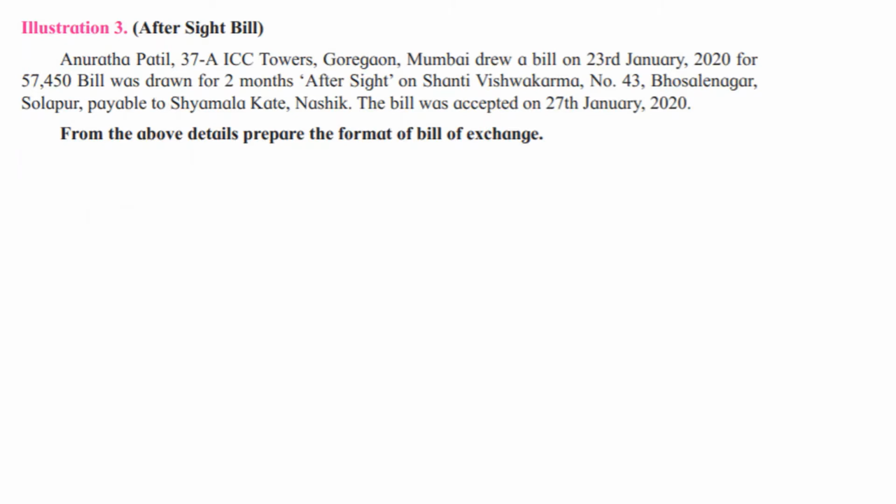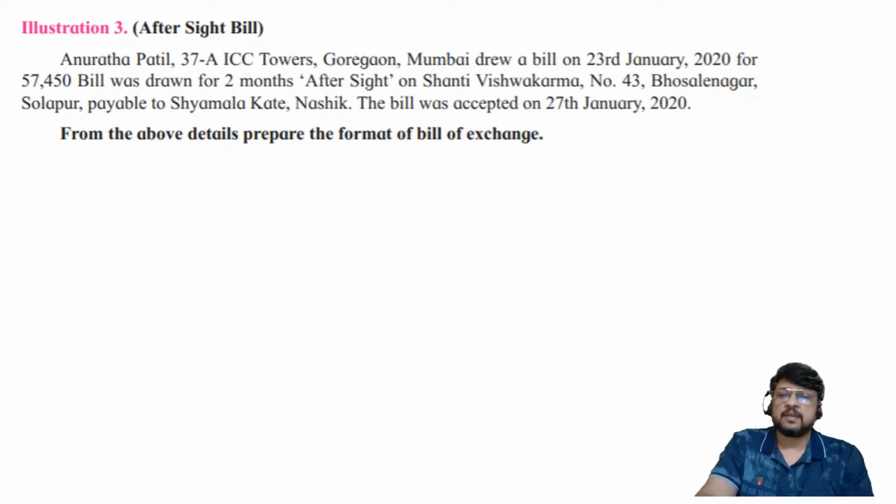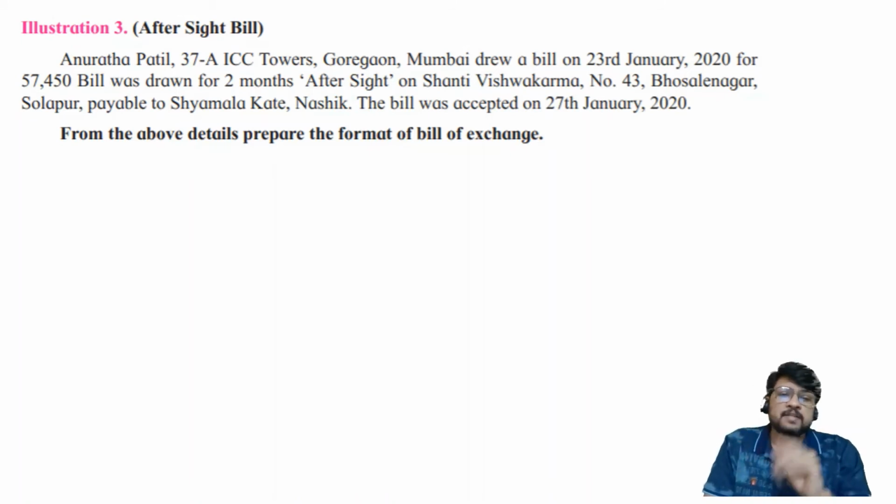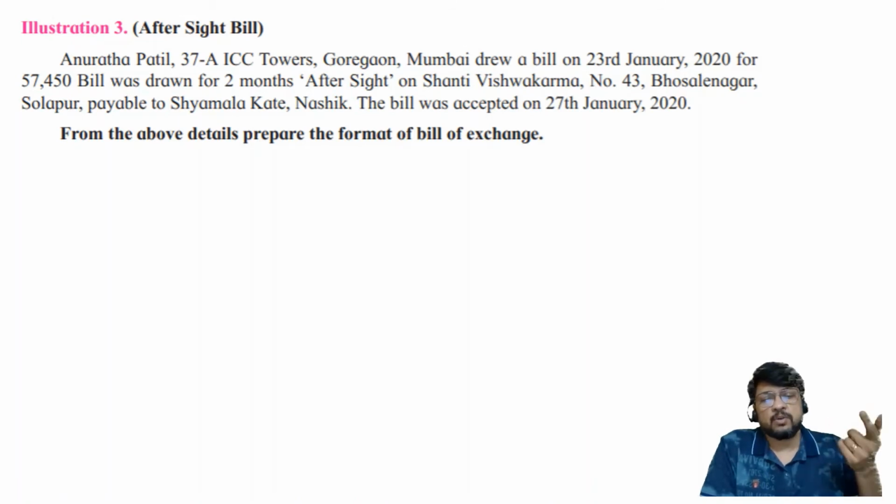Anuradha Patil. Now the question is, the format or the method of giving question is changed little bit. In the previous questions they had clearly given who is a drawer, who is a drawee, and other things. Now here it is given in a sentence manner. You will have to read on your own. You will have to identify who is a drawer, who is a drawee, who is the acceptor, or who is the payee, who is the payer.